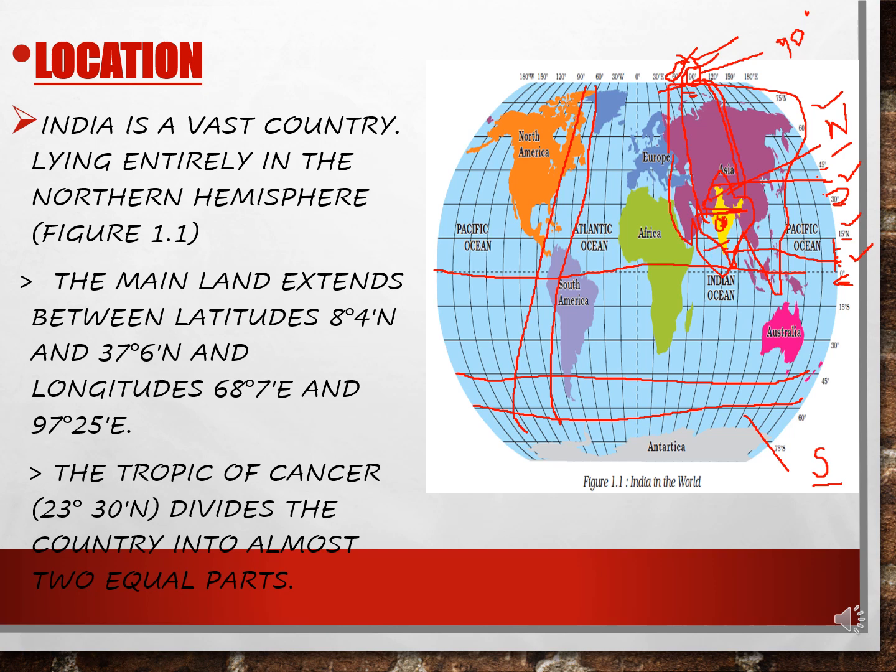In the above part comes the Tropic of Cancer, and down comes the Tropic of Capricorn. We all know the Tropic of Cancer is an imaginary line at 23 degrees 30 minutes north. So I hope you have understood the location part, children. Let us go ahead with the next slide.